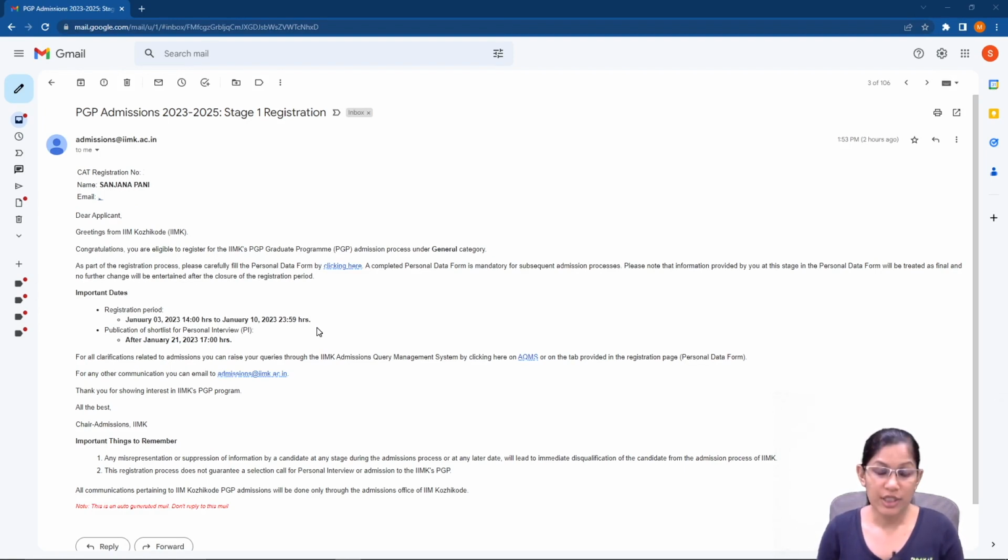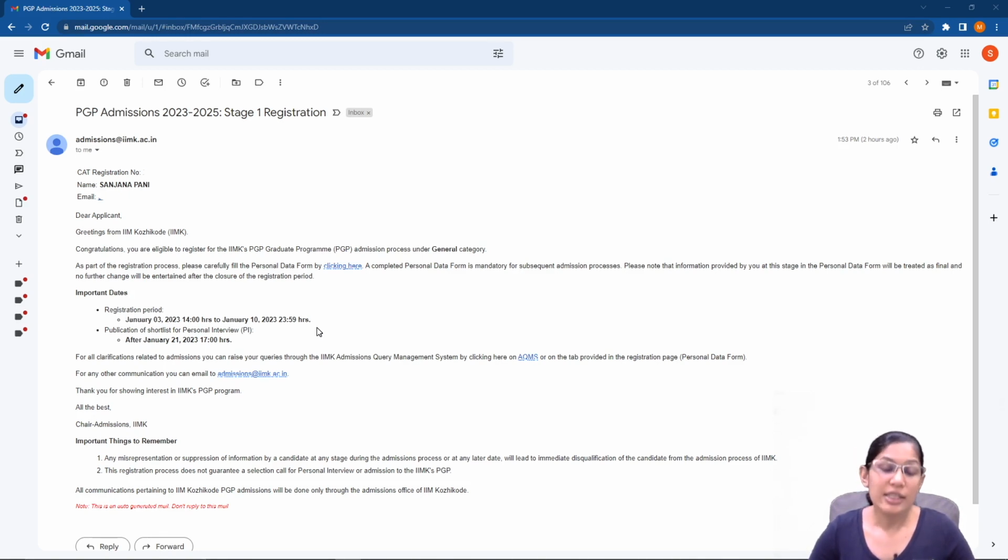Today we are going to be talking about IIM Kozhikode. The stage 1 shortlist has come out. Now it's important to understand that this is not the call for interview. The email that you see in front of your screen, such an email has been sent to every CAT registrant who's cleared the minimum requirements.